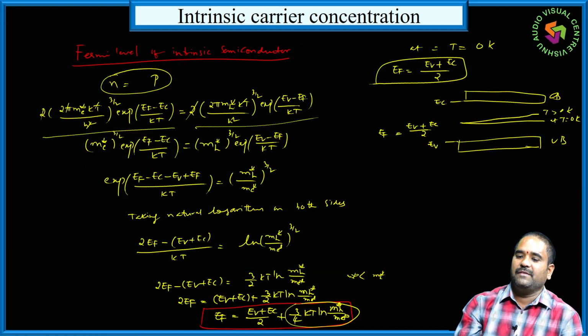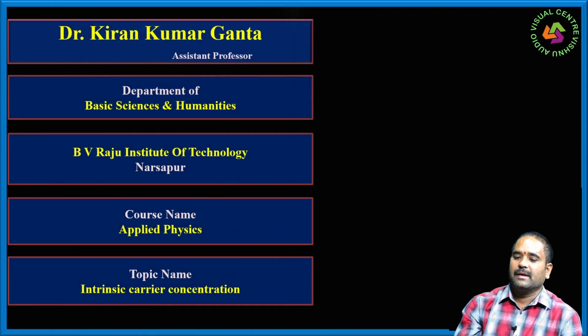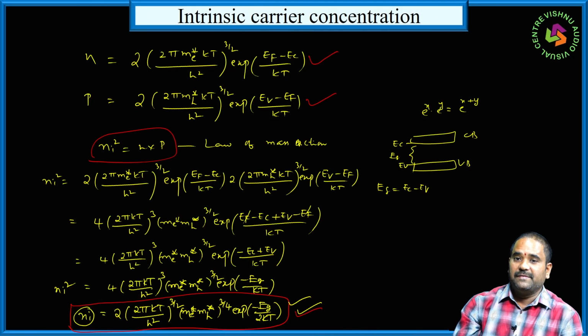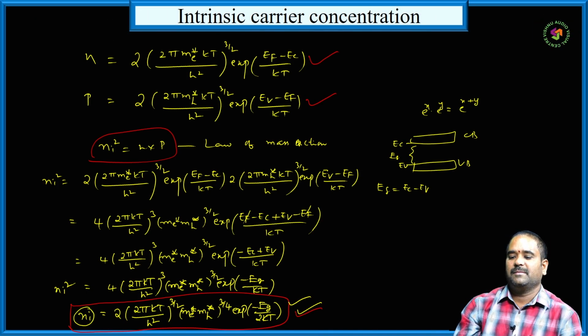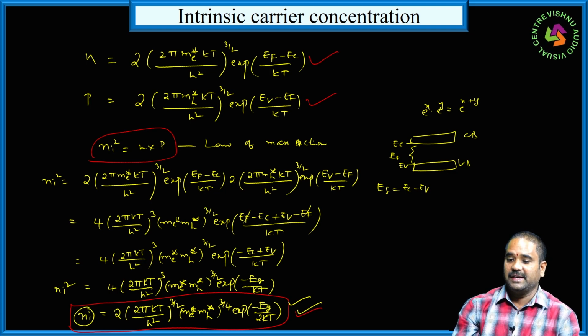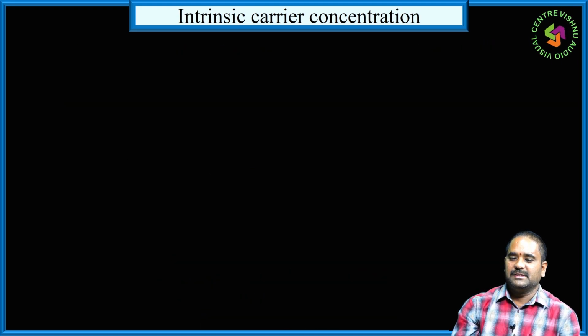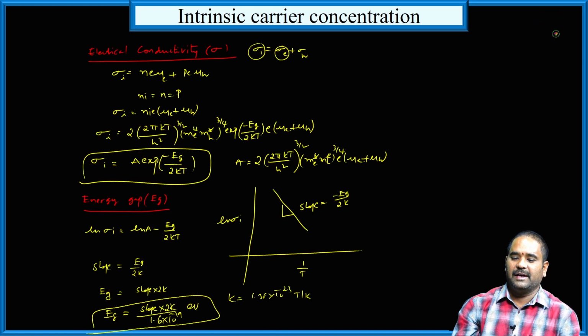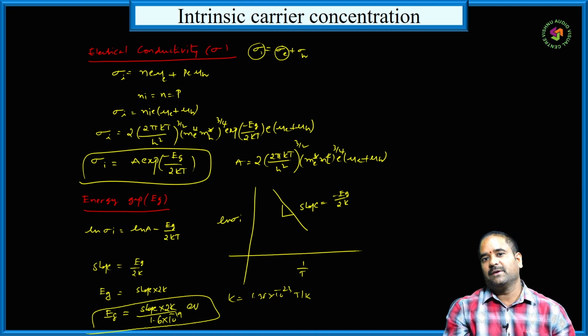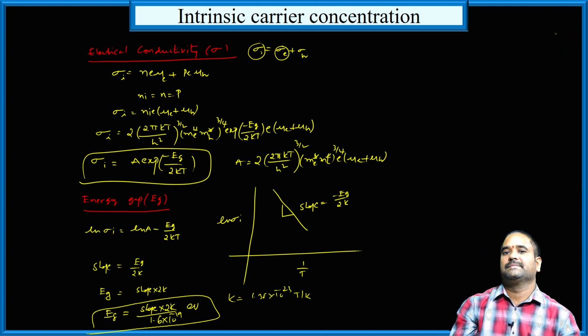So, in today's class, we have derived the expression for carrier concentration of intrinsic semiconductor. Using law of mass action, we have derived it, by taking the density of electrons in conduction band and density of holes in the valence band. Then we derived the Fermi level in intrinsic semiconductor. After that, we have derived the expression for electrical conductivity sigma and energy gap in intrinsic semiconductor. So with this, we have completed the intrinsic part.